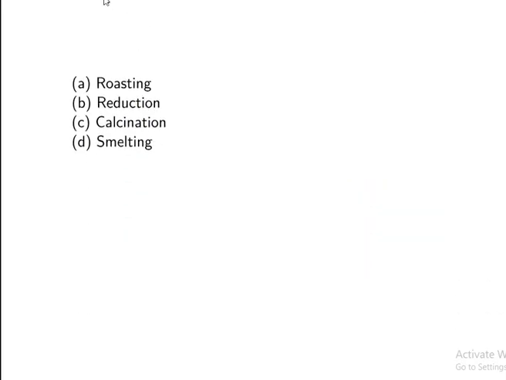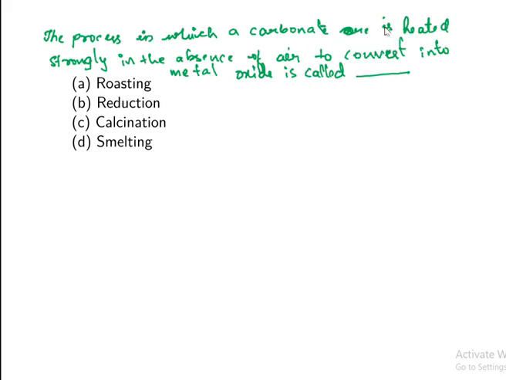Here the question is, a carbonate ore is heated strongly in the absence of air to convert it into metal oxide. That process we are going to call what? Calcination. Okay, in the absence of air, we heat the carbonate ore to get the metal oxide. So that process we call calcination.